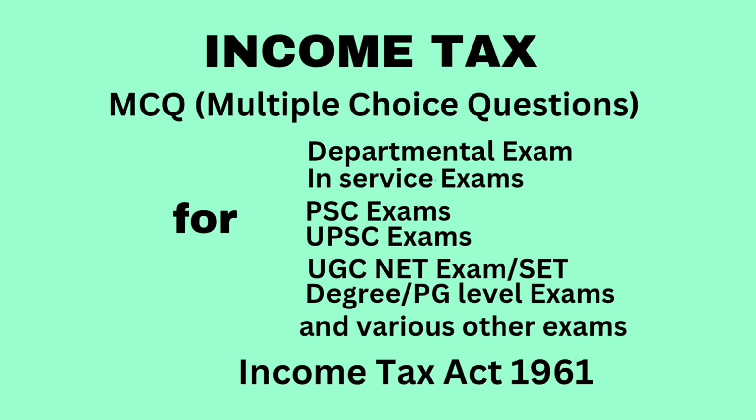Then next question. Employee is provided with furniture costing rupees 1,50,000 along with house with the effect from 1/4/2023. The value of the furniture to be included in the valuation of unfurnished house shall be dash. Answer, 15,000.